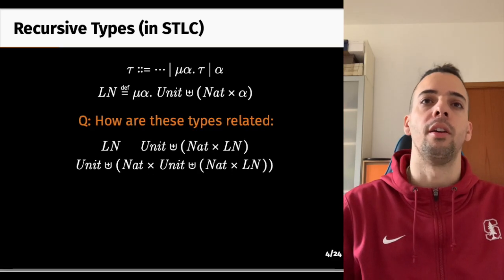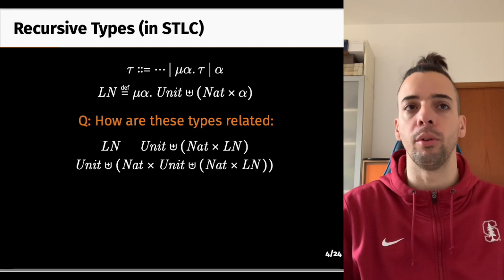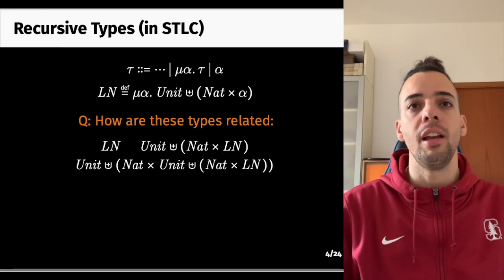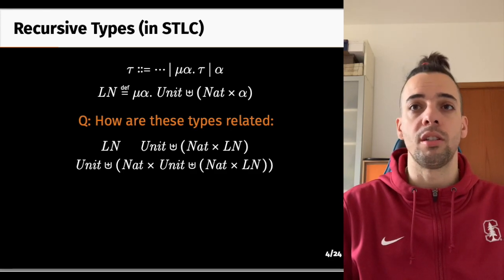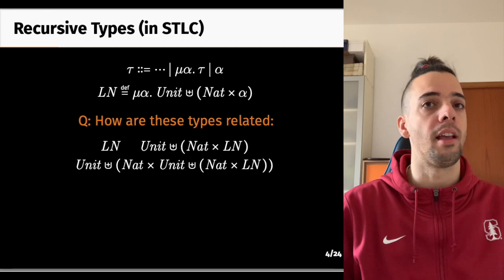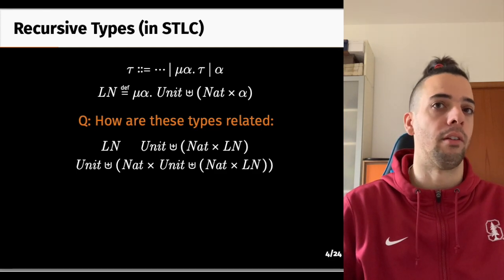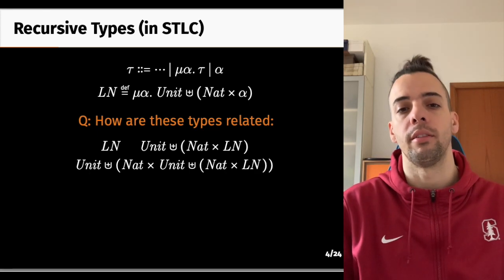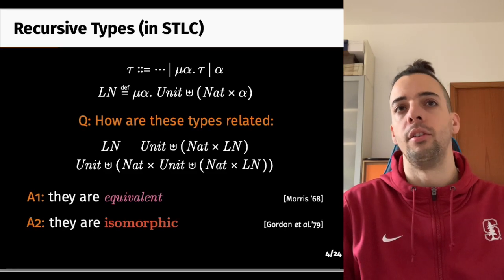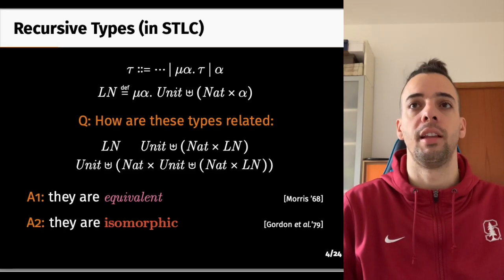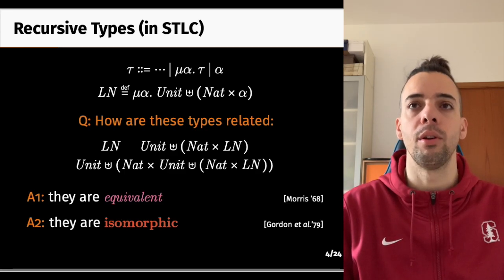The natural question that arises once we have defined these types is how to relate a type and its unfoldings. That is, the relation between ln and its first level unfolding, by which we mean just take the recursive type and replace its definition for any occurrence of the type variable alpha, or its second level unfolding, that is, the unfolding applied twice. The initial answer to this question was that these types are equivalent, while other researchers provided a different answer, stating that they are isomorphic. Let us see how these answers affect a language with recursive types.